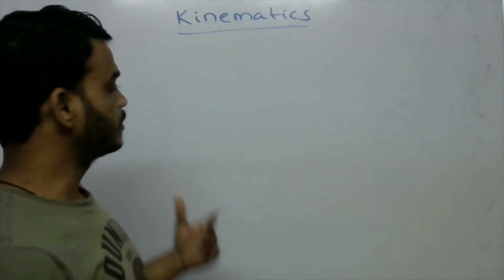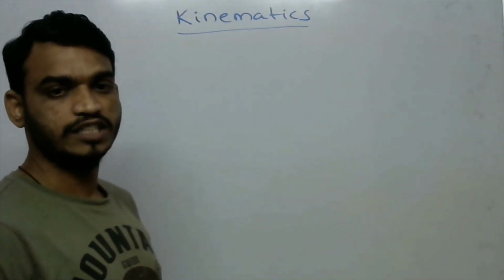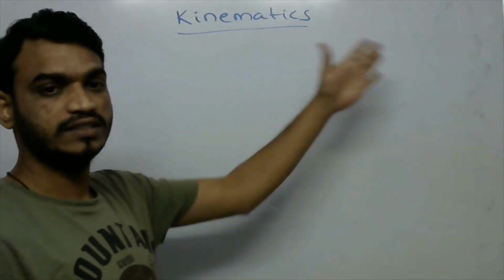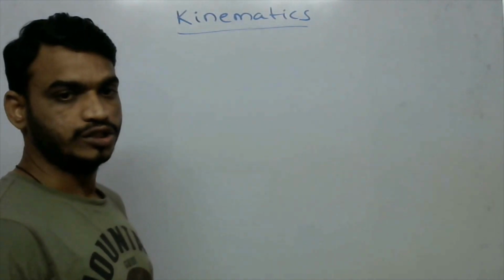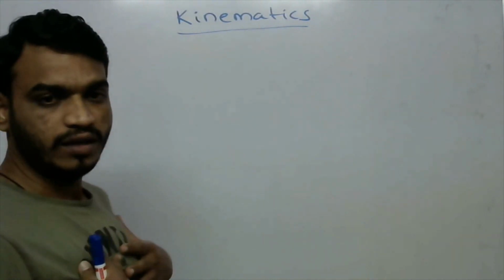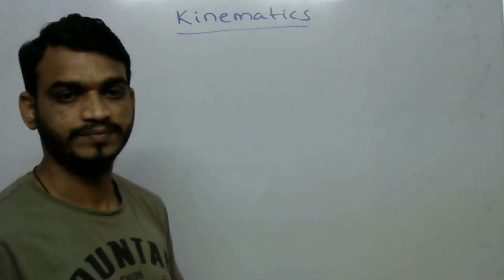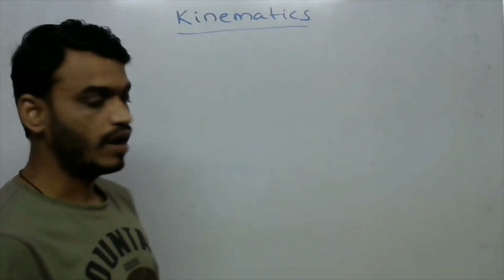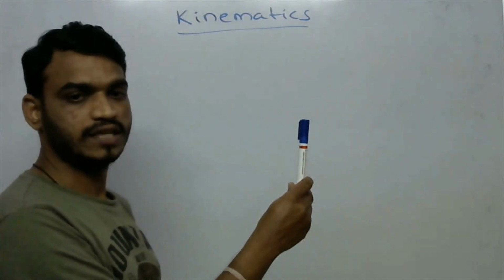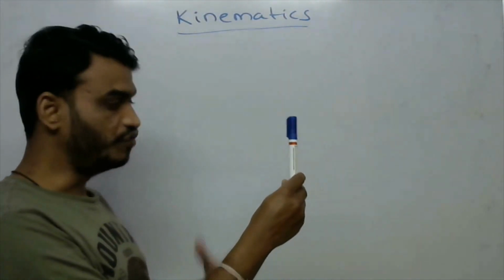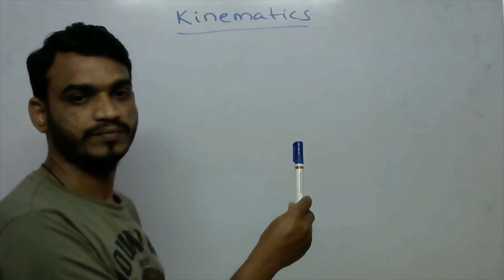If I see this board after 10 seconds, it is not changing its position. Again, after 10 seconds, it is not changing its position. So with respect to me, this board is at rest. If I observe this marker, it is not changing its position as time passes, so with respect to me, this marker is at rest.